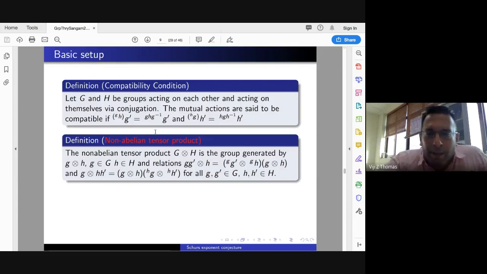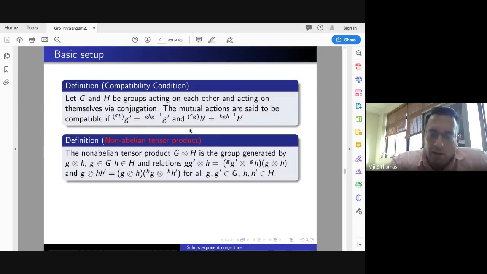If you don't have compatible actions, then there is some other similar product, which is also useful, but that is not what I will be using for this talk. Just again a remark: if you don't have this compatibility condition, there are other products which have some applications, and they are also considered in the literature.